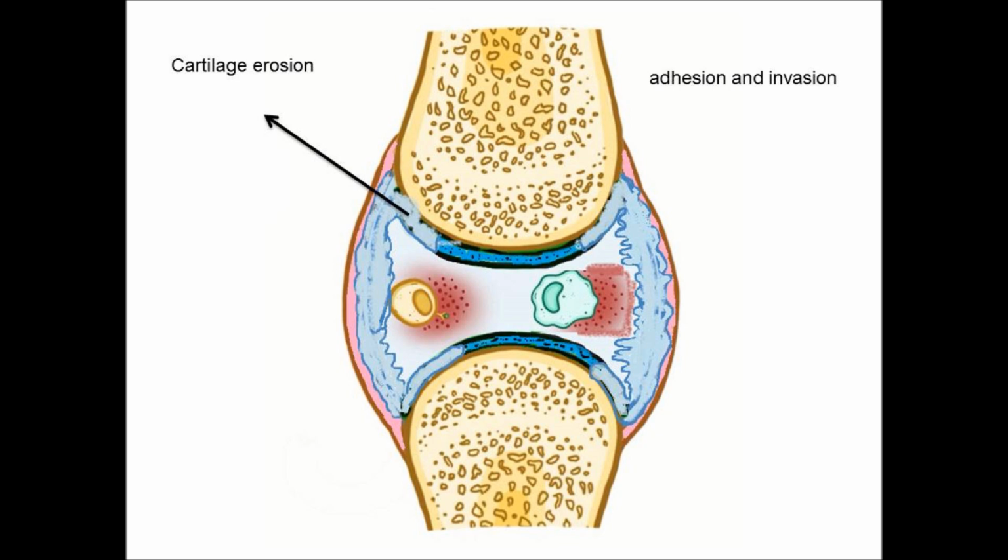So they create a microenvironment that allows survival of T cells and B cells and accumulation of neutrophils. Here the synovial cells are stimulated by the T cells and B cells. Further, it gives an environment to the T and B cells, and it also starts to accumulate neutrophils here to produce further proteinase.